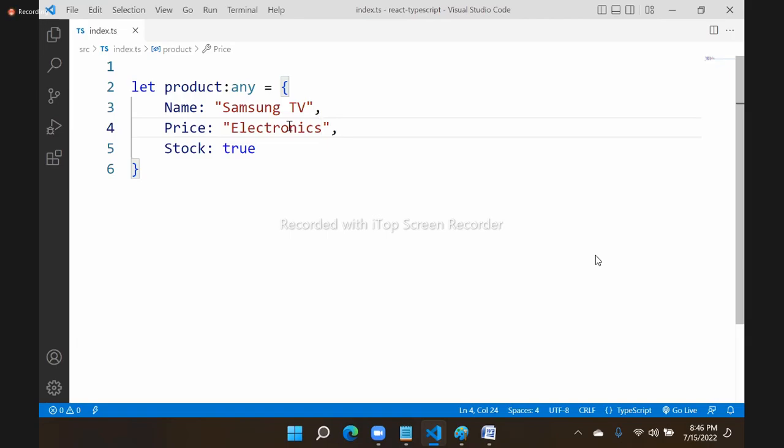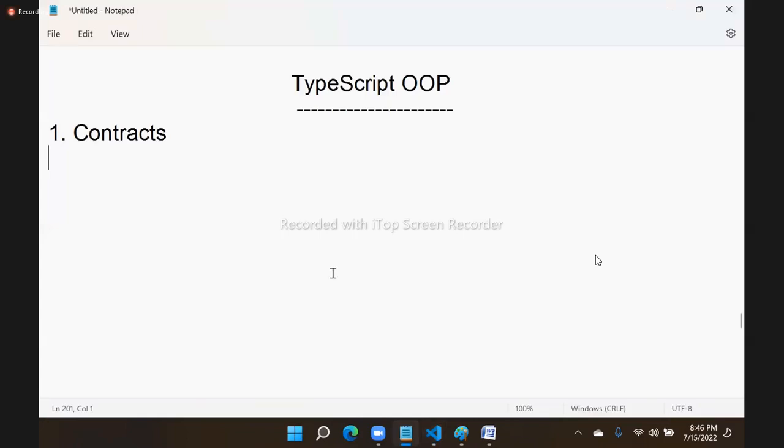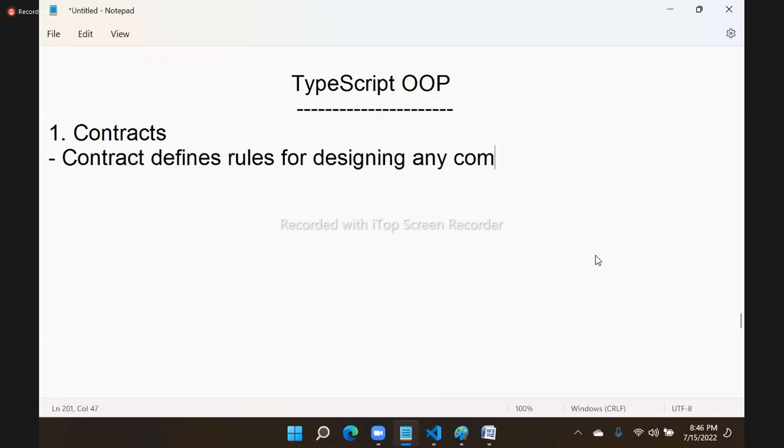So that means there must be a certain contract rule for this. And how do we design a contract? Actually, what is a contract? A contract defines rules for designing any component in object-oriented programming.